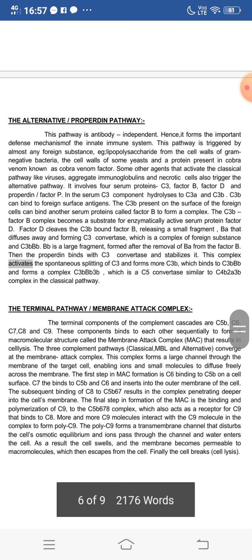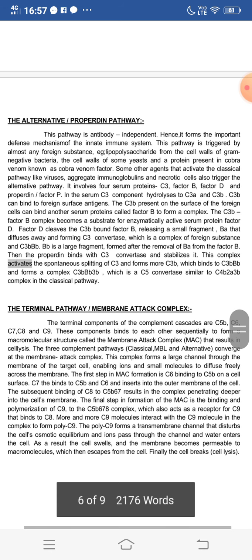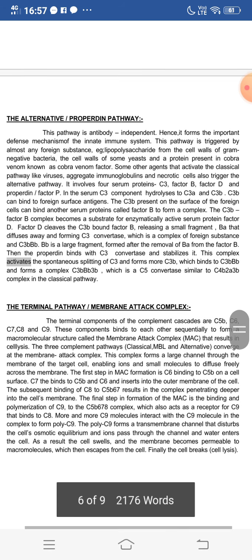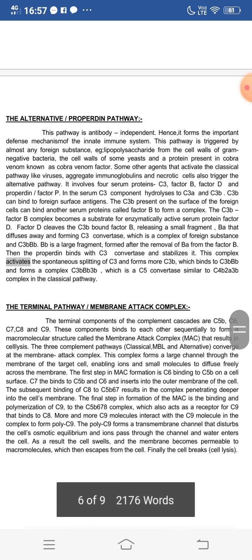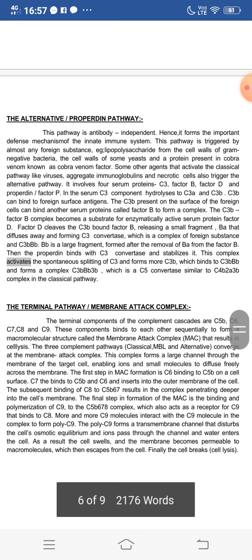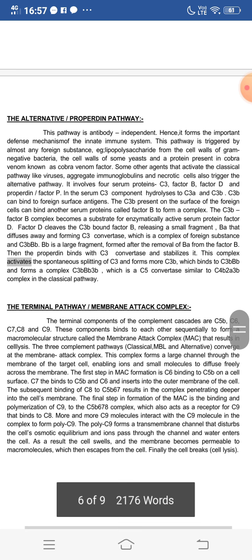The C3b present on the surface of the foreign cells can bind another serum protein called factor B. So the C3 gets split up or hydrolyzed into C3a and C3b, of which the C3b binds, or the C3b which is present on the surface of the foreign cells can bind another serum protein called factor B to form a complex.